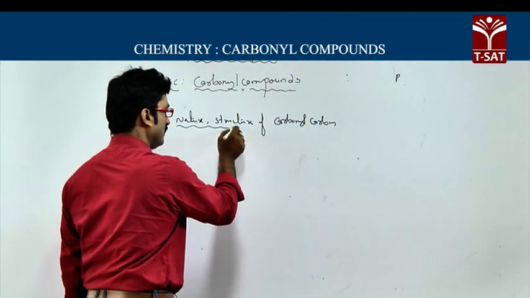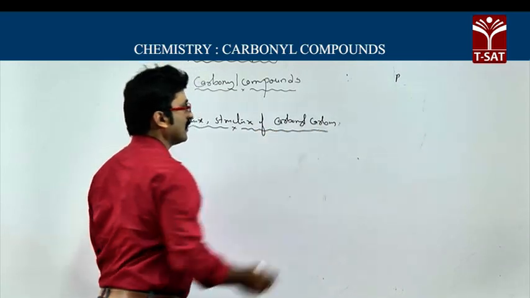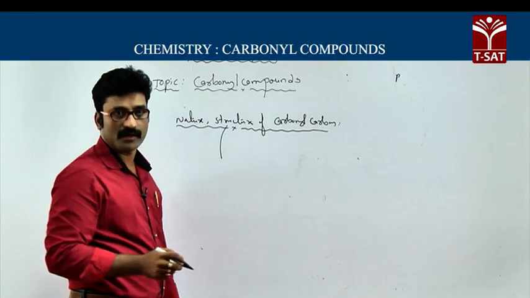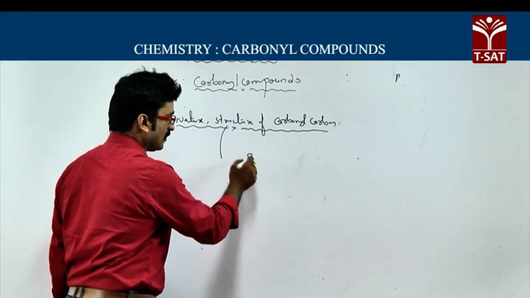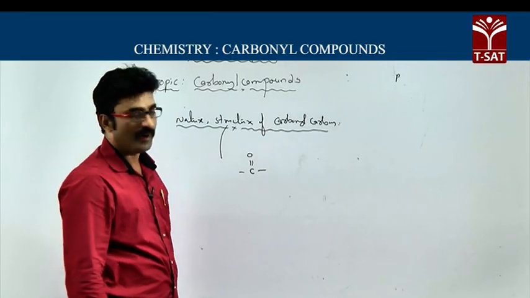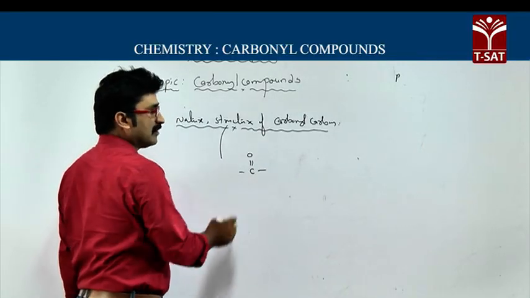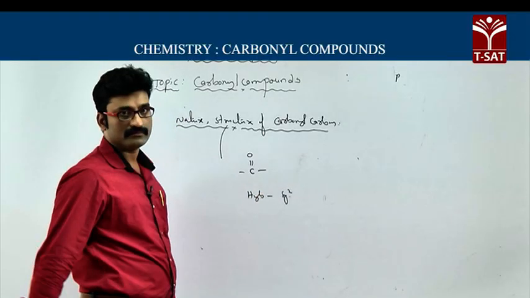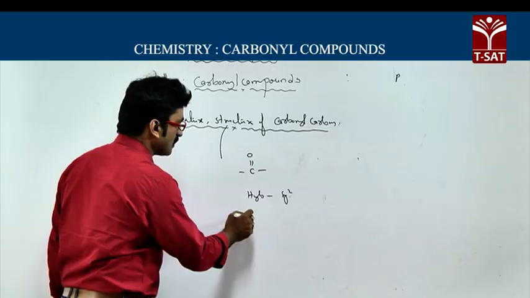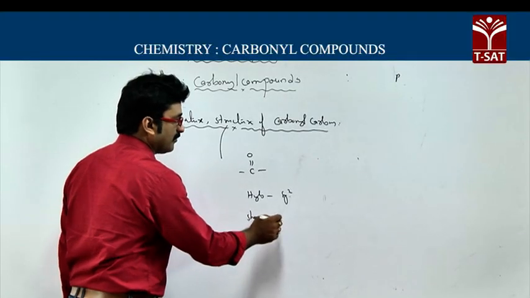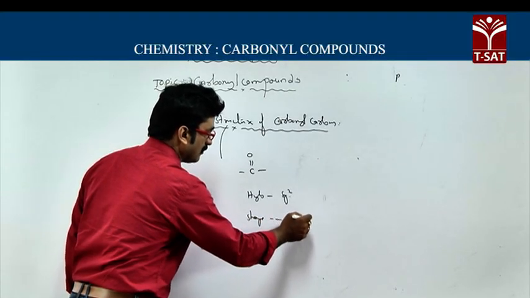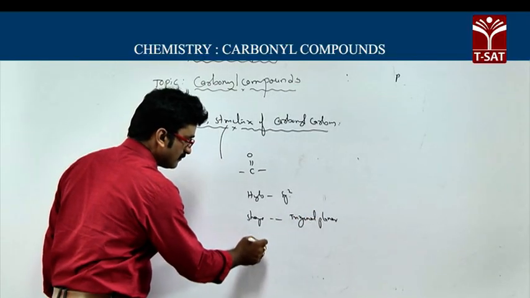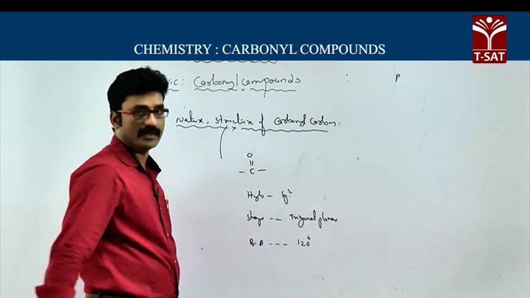The next one is the nature and structure of carbonyl carbon. First, we will go for the structure of carbonyl carbon. You know that C double bond O is called the carbonyl group, and in this, carbon is bonded by a double bond. So the hybridization of this carbonyl carbon is sp2, and the shape is trigonal planar, and the bond angle is 120 degrees.